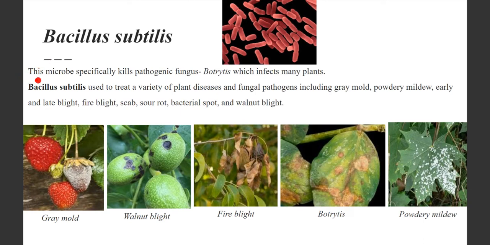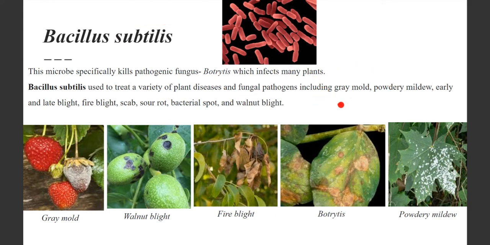Now what is it? It kills fungi. So this is a fungicide. This is used to treat a variety of plant diseases. It kills the fungi, including, see, whatever images I have given over here, these things can be cured, or these fungal growths can be stopped by using these microbes. So what do they stop?